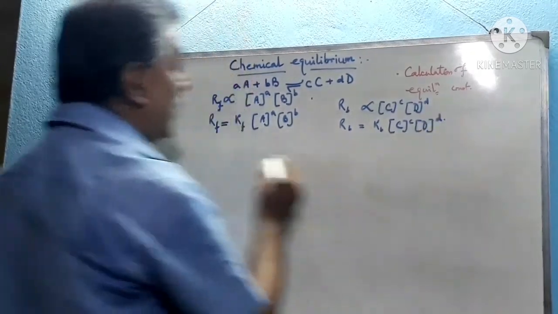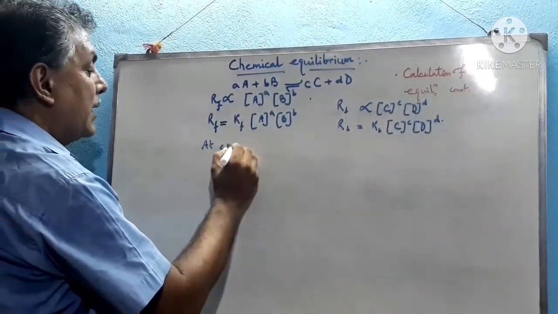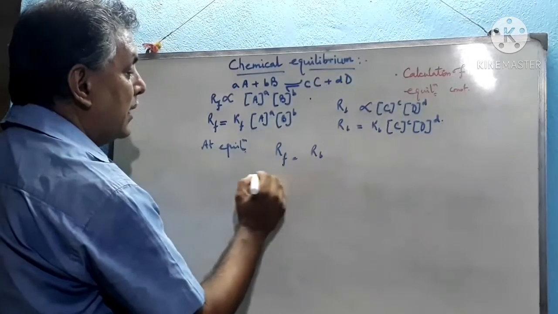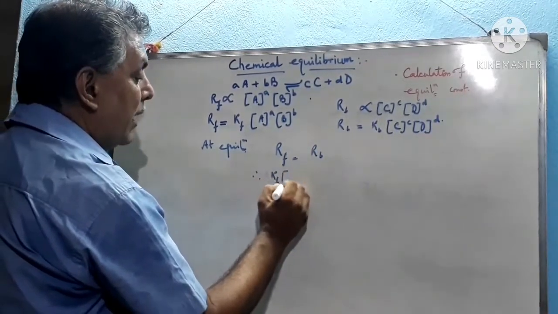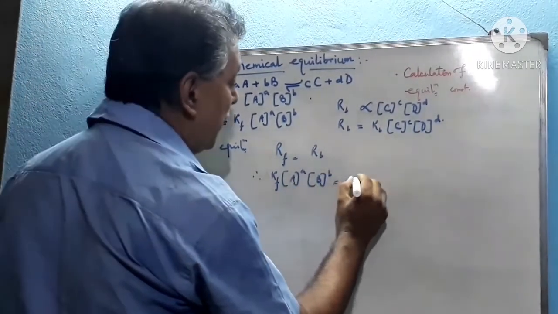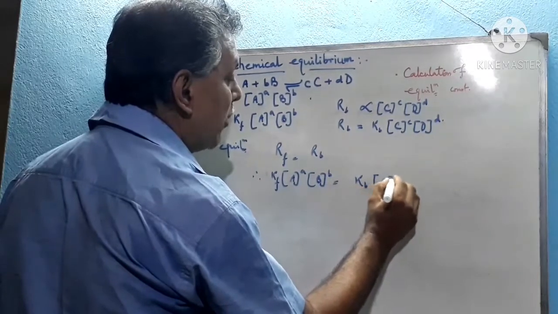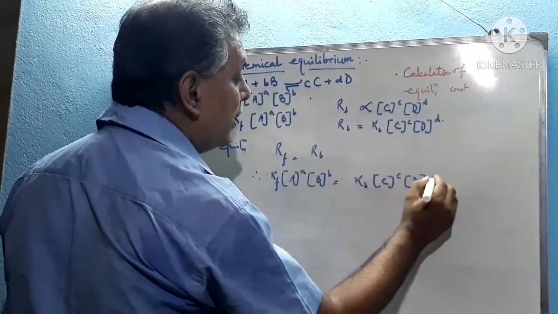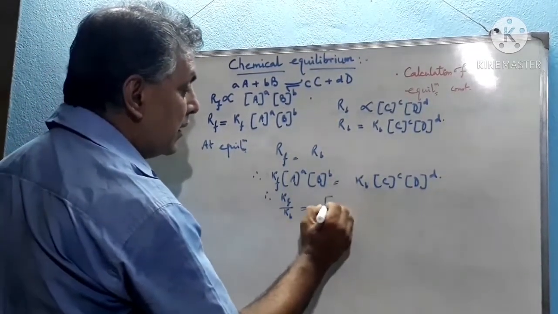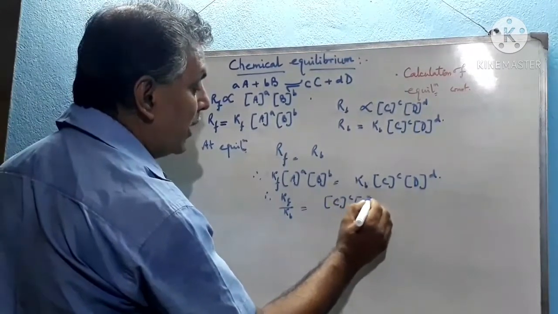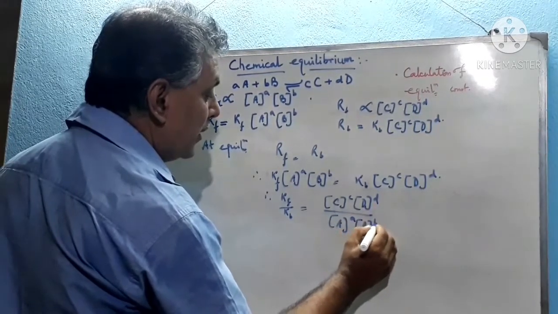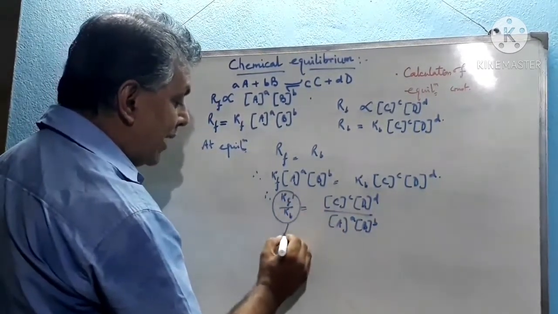Now at equilibrium we can say that rate of forward reaction equal to rate of backward reaction, in that case we can say that Kf into [A]^a into [B]^b equal to Kb into [C]^c into [D]^d. Therefore Kf by Kb equals [C]^c into [D]^d whole divided by [A]^a into [B]^b, and this Kf by Kb represents the K equilibrium.